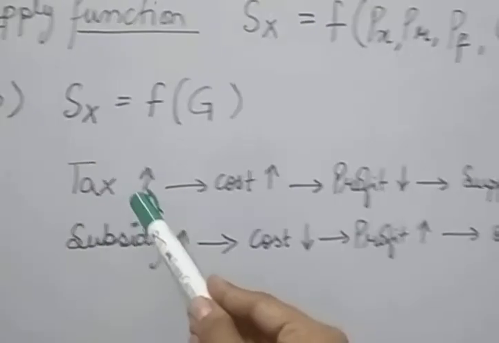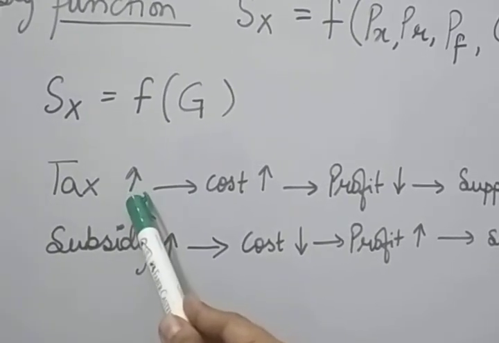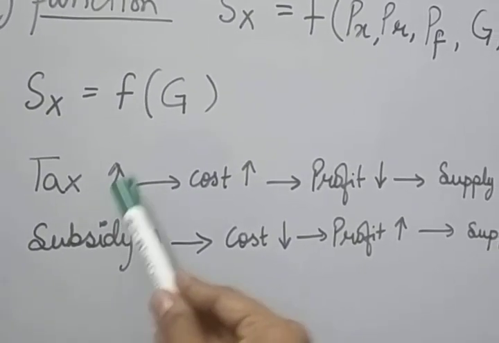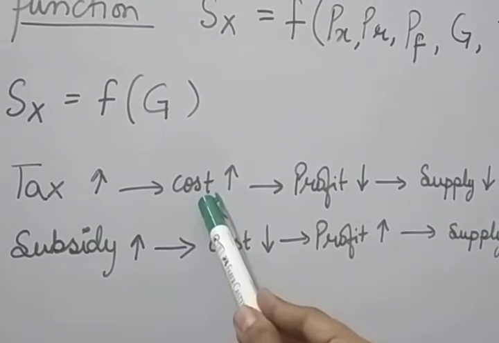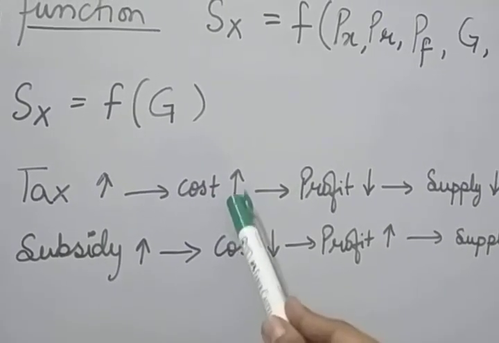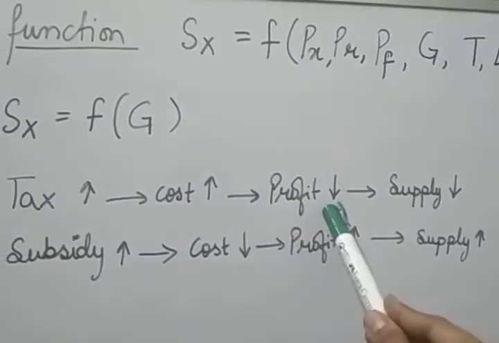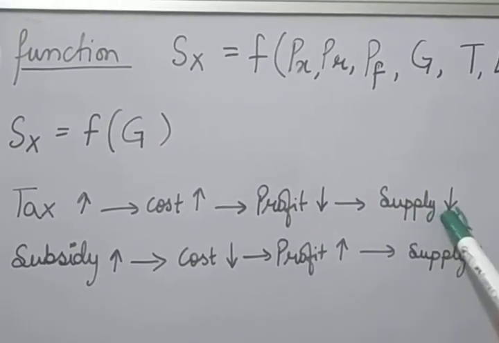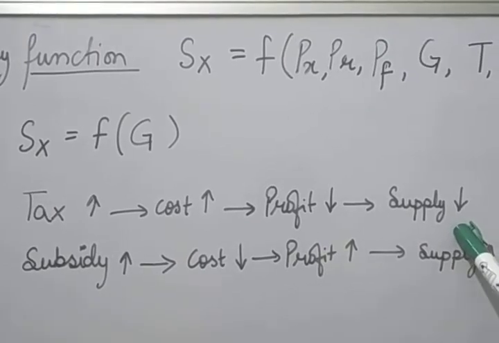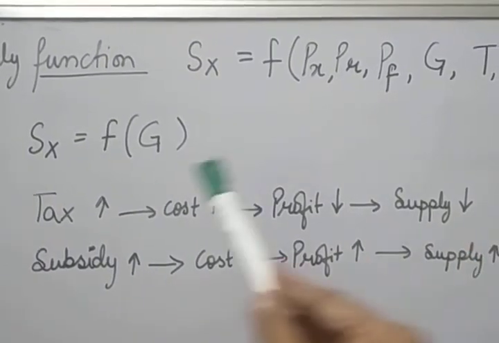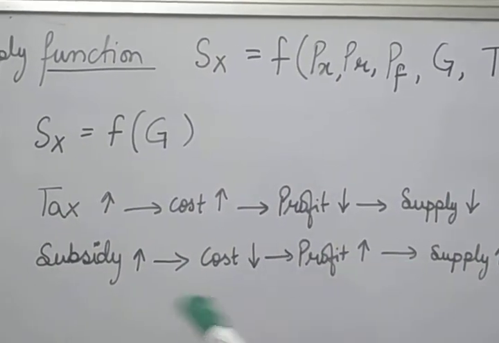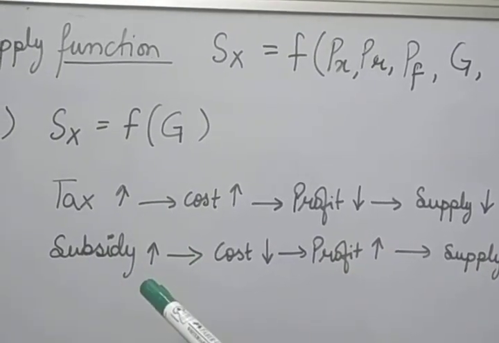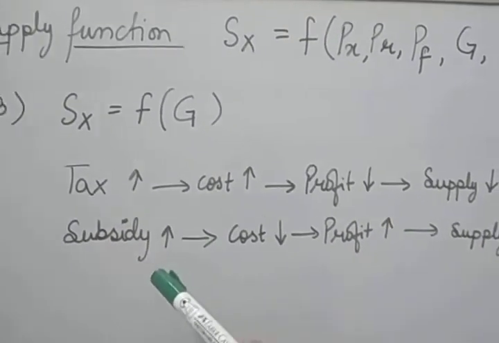If the tax increases, for example if the government increases the excise duty, the cost of production for the producer will automatically increase, and if the cost of production increases, it will reduce his profit margin, and so he will reduce his supply. So there is an inverse relationship between taxation and the supply. Similarly, let's take the second tool of government policy, that is subsidy.